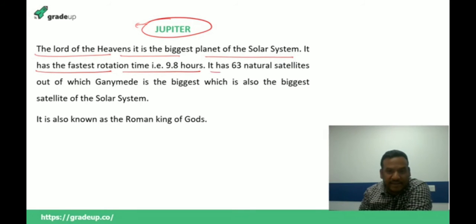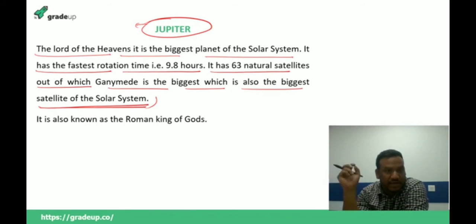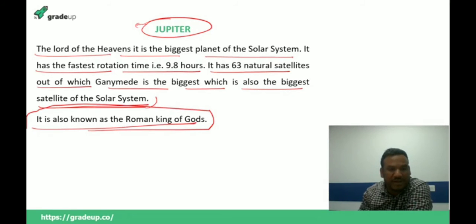Okay. It has 63 natural satellites, out of which Ganymede is the biggest, which is also the biggest satellite of the solar system. Always remember that it has 63 satellites, and out of these 63 satellites, the biggest is Ganymede. So it is the biggest planet and it has the fastest rotation of 9.8 hours. And it is known as the Roman king of gods.